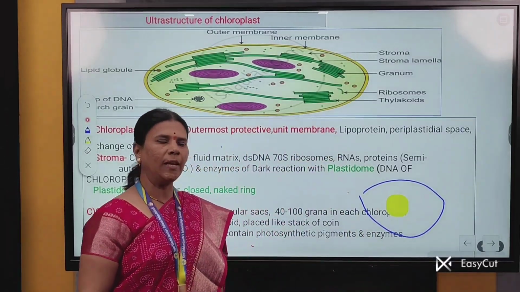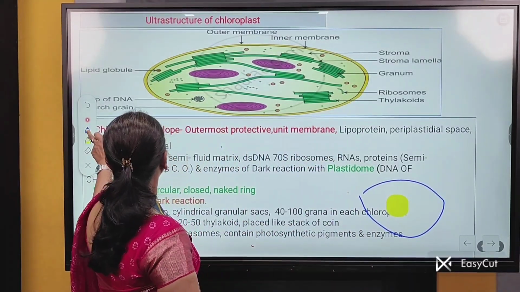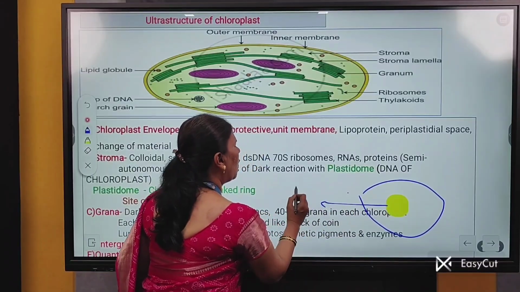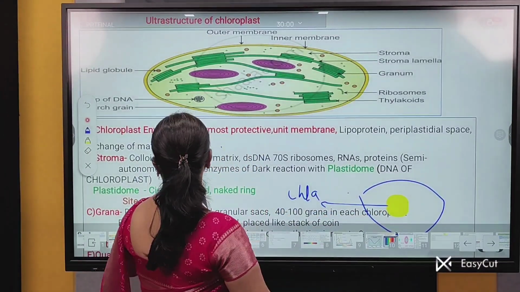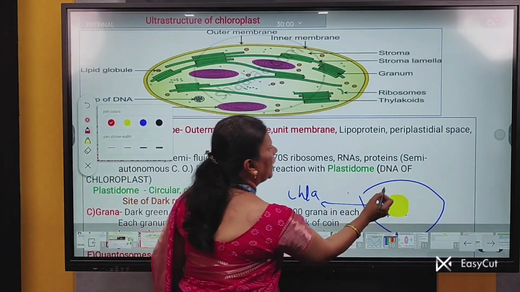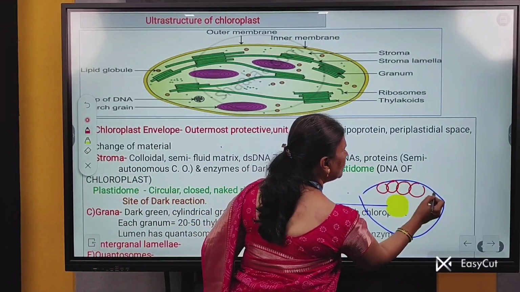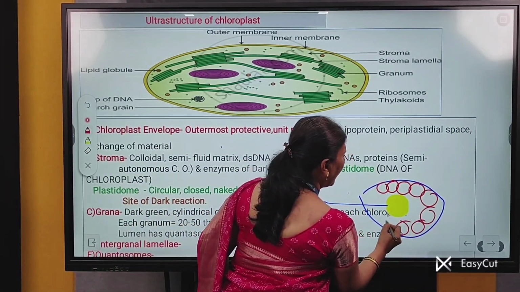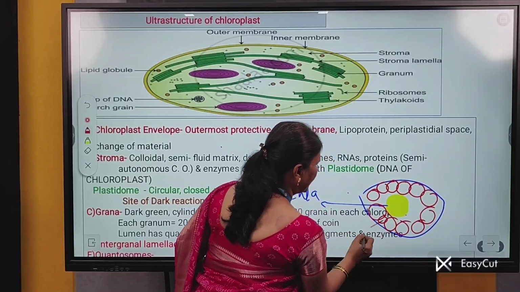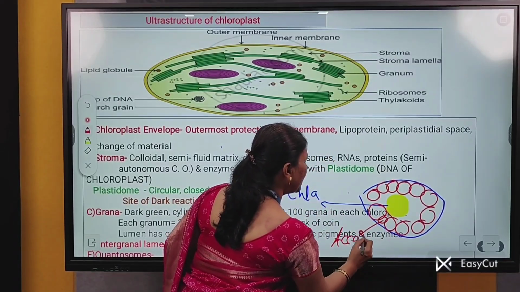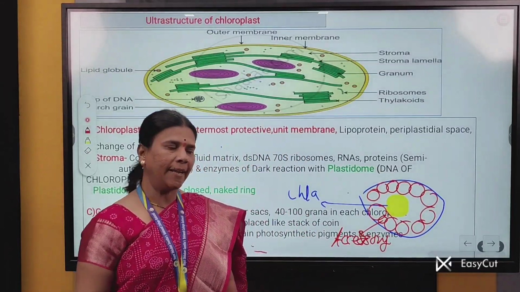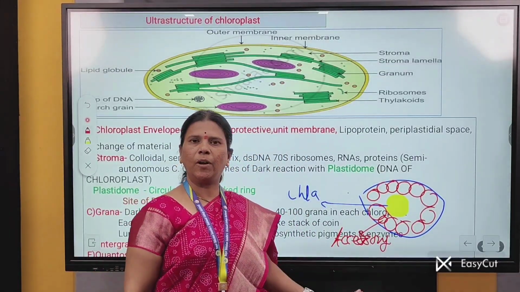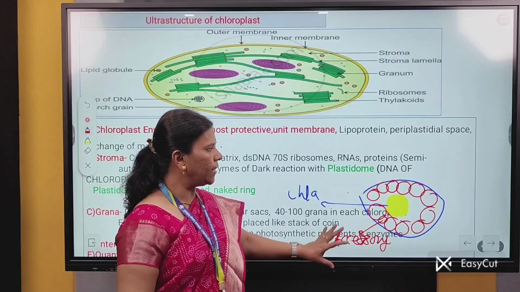As we know, chlorophyll A molecule is called the main pigment, or it is also called the reaction center. This chlorophyll A molecule is surrounded by a group of pigments. These are called accessory pigments. What are accessory pigments? Accessory pigments are the pigments which only trap light energy, but they are unable to convert this energy into chemical energy.